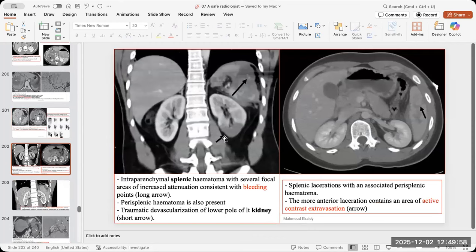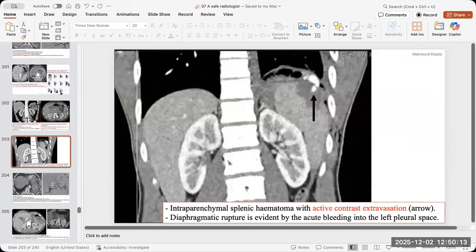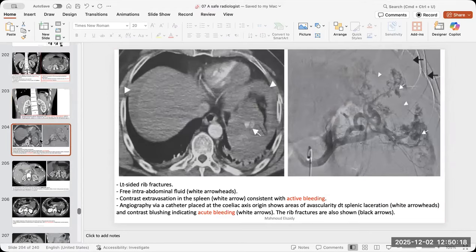See the infarct here in the kidney. So see the spleen laceration reaching the medial aspect with small hyperdensities there. So it may increase the possibility of active extravasation. So always check for emergency. Look for emergencies. Don't forget them.